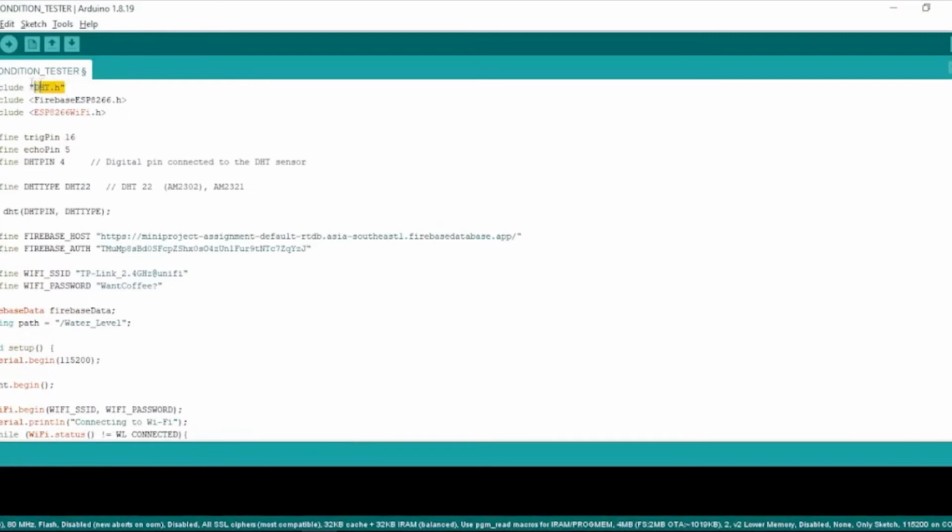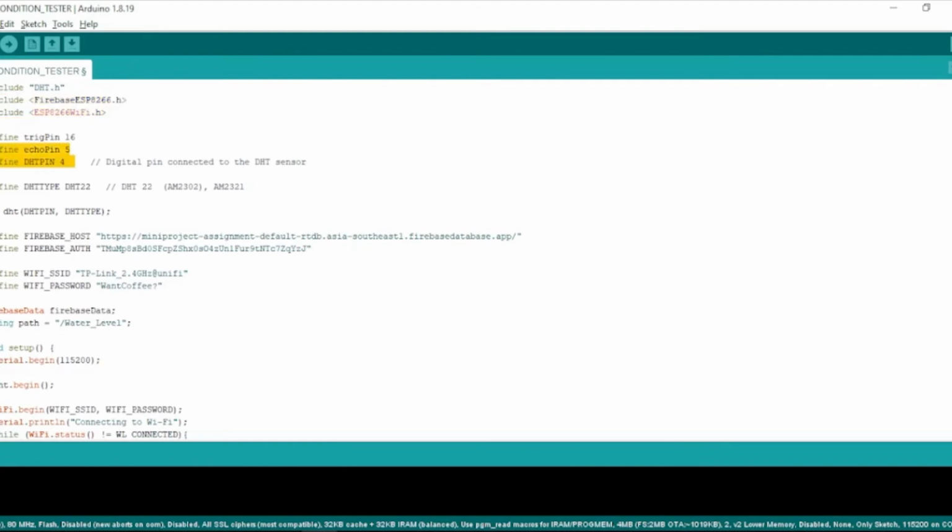Right now we're presenting the software part, which is the Arduino IDE code. I will present roughly this code. For this one, we include DHT.h, the DHT file header, because in this project we use DHT to measure the temperature and also humidity. And these two are for the connection between the ESP8266 and the Firebase.